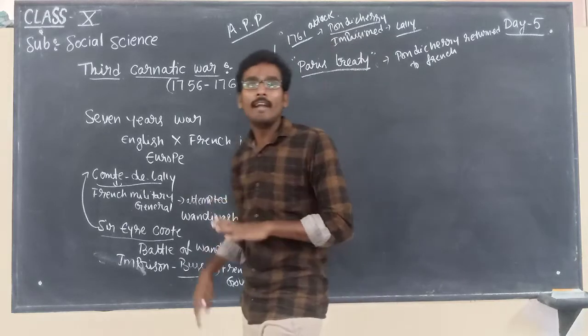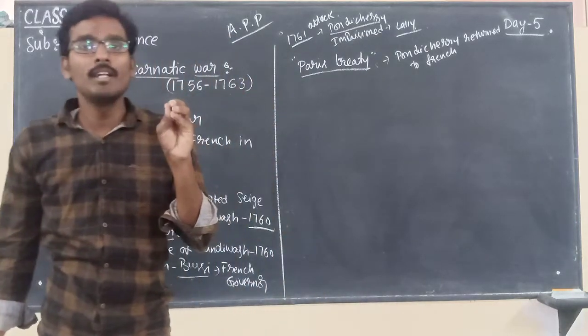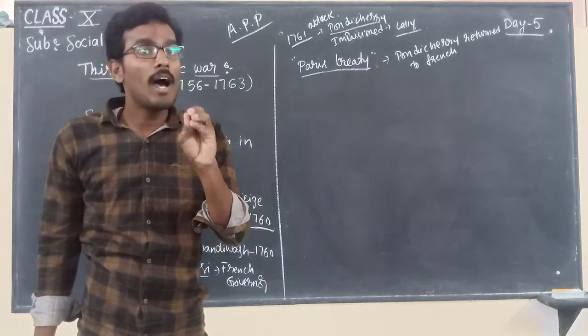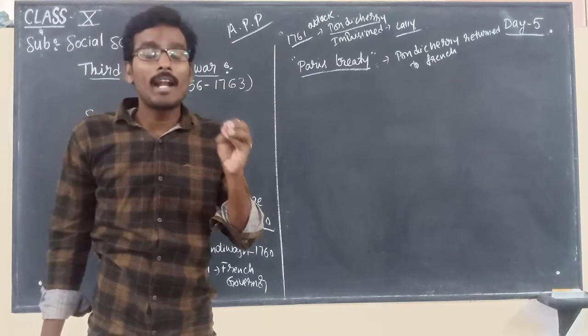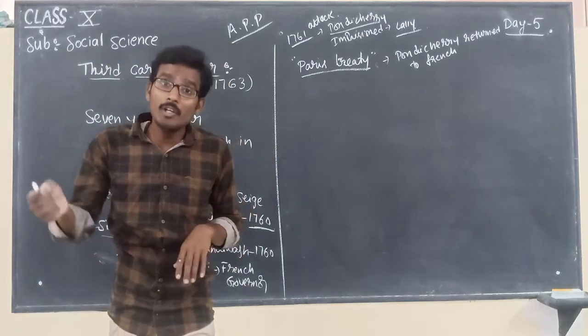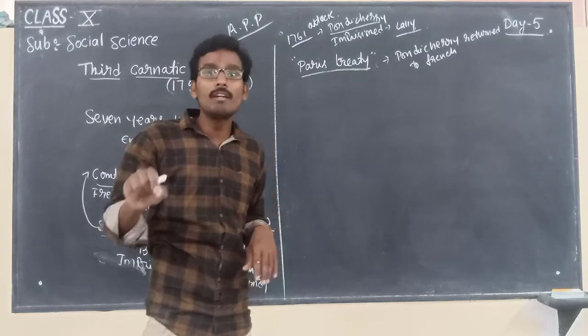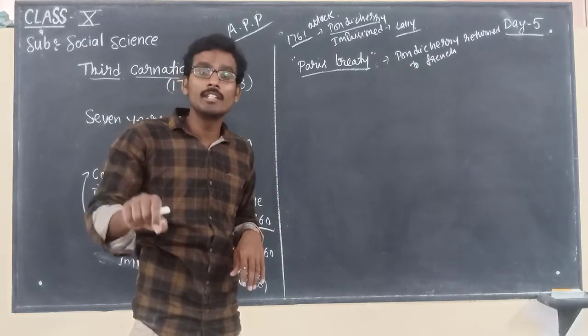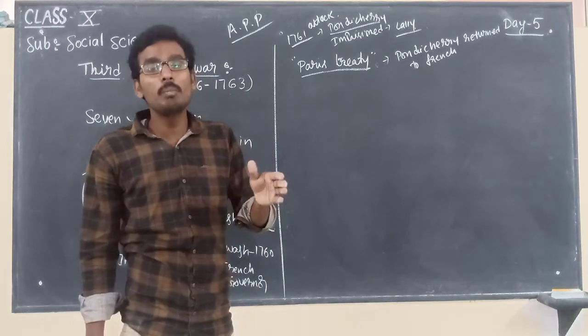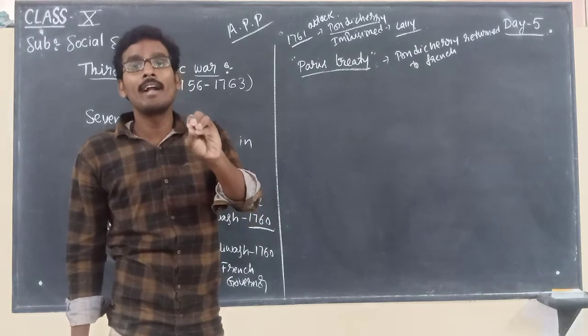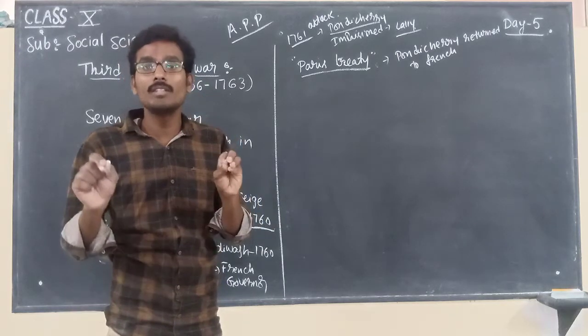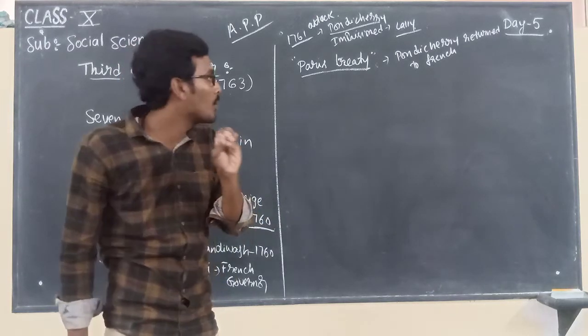So this is the end of the Carnatic Wars in India. What are Carnatic Wars? Carnatic Wars are the continuous battles between the English and the French in order to maintain supremacy over the Carnatic region.